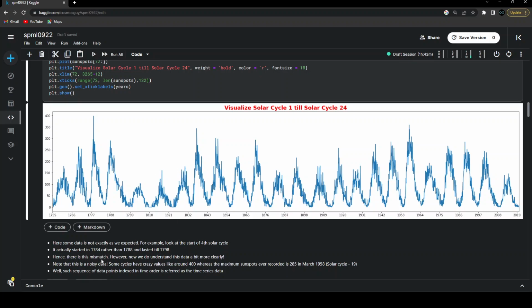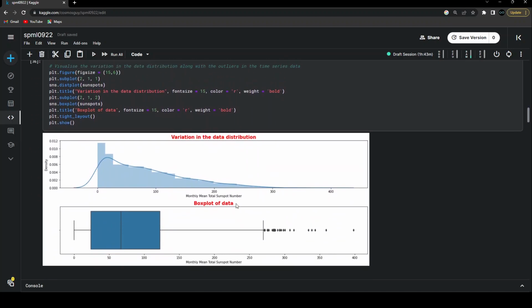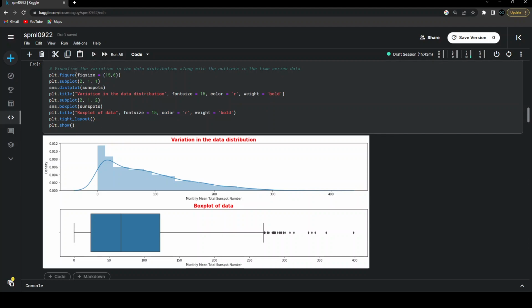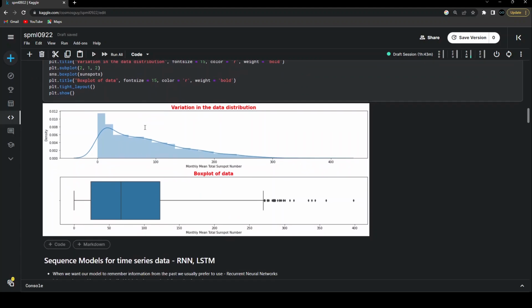And now this sequence of data points indexed in terms of time is simply referred to as time series data. So what we are dealing with right now is called time series data. Now there are a few tasks associated with the plots that we have plotted over here with the help of the Seaborn library. Again, I'm giving some figure size for visualization purposes. Giving the subplot starting with 211, this is going to give me 2 rows and 1 column. In the first place, I want to create the dist plot of sunspots, and then in the second index, I want to create the box plot of the sunspots, where sunspots is nothing but the time series data that we were having.